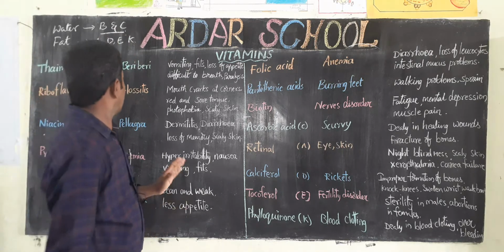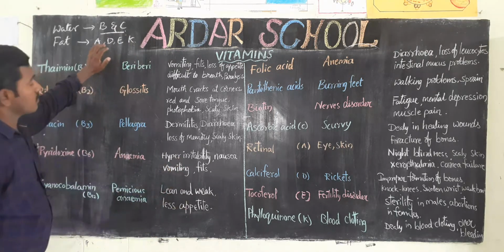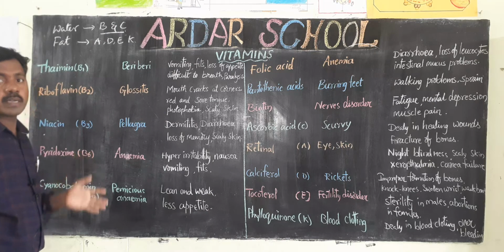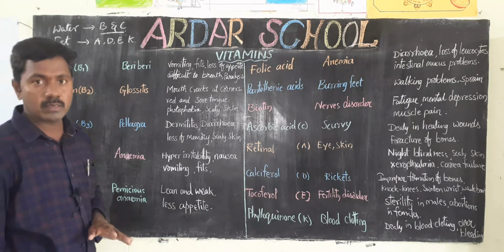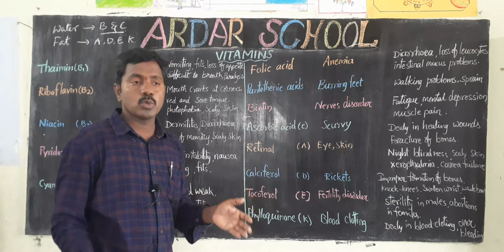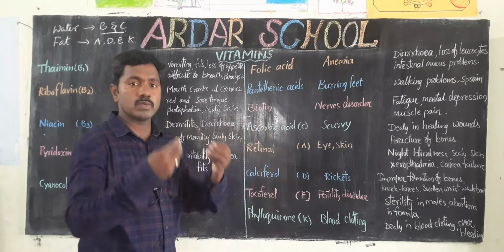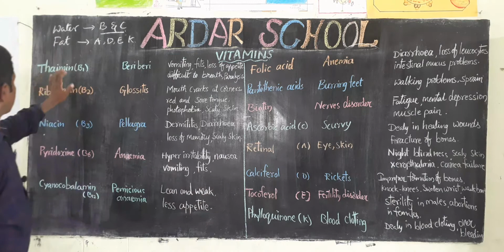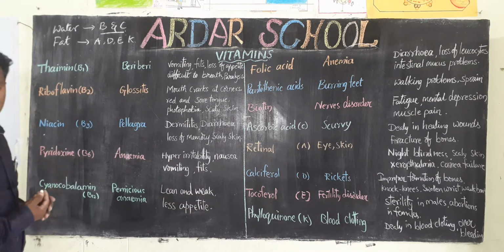Okay, children. Now the deficiency of these vitamins: what diseases occur, what are the symptoms, what are the sources? If you take those sources, we get these vitamins. We will discuss.